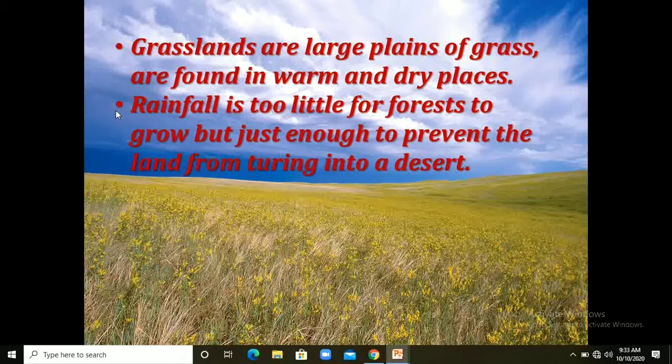Rainfall is too little for forests to grow, but just enough to prevent the land from turning into a desert. That means this area does not get very high rainfall, nor very little rainfall. It gets enough rainfall to prevent the land from turning into a desert, right?